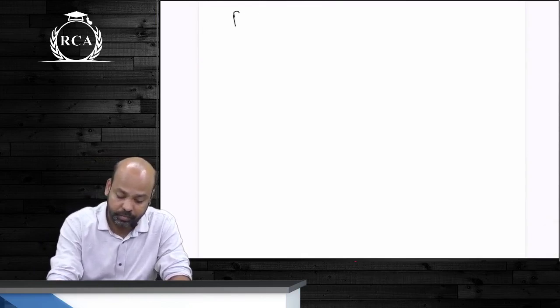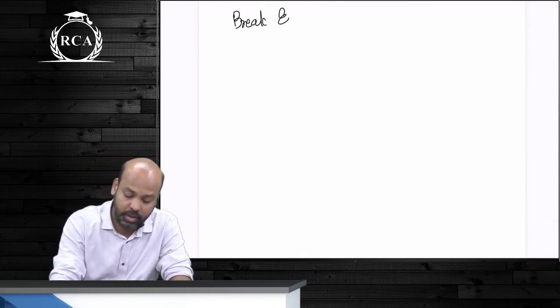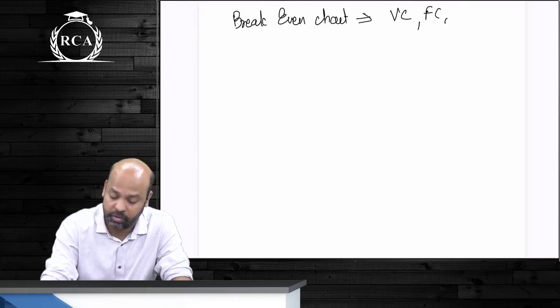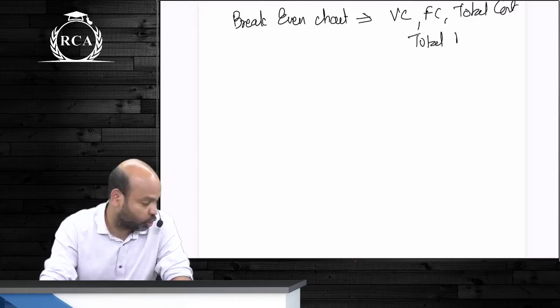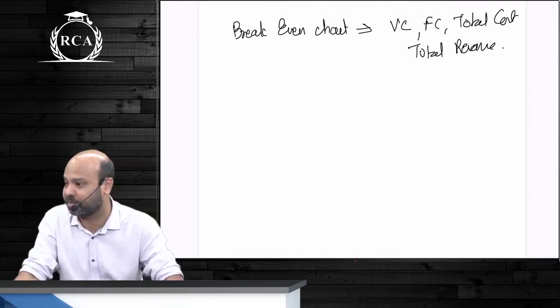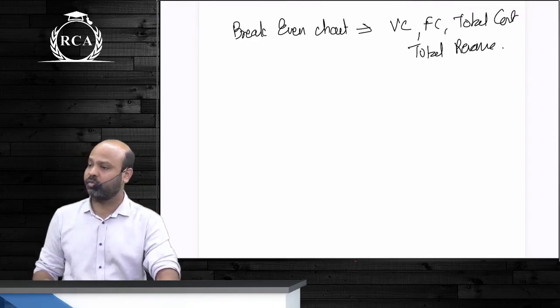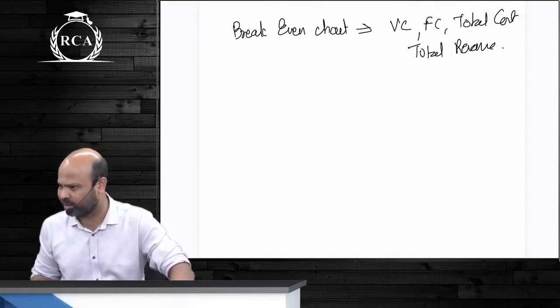After that beta, we did the concept of break-even chart. Break-even chart mein beta, you're supposed to plot what all curves, what all lines, variable cost, fixed cost, total cost and total revenue. The point at which total cost curve beta cuts your total revenue curve itself will be your break-even point. याद रखना, you're all going to get straight lines because our variable cost per unit will remain constant, our fixed cost also will remain constant.